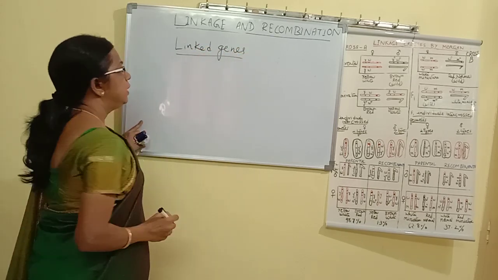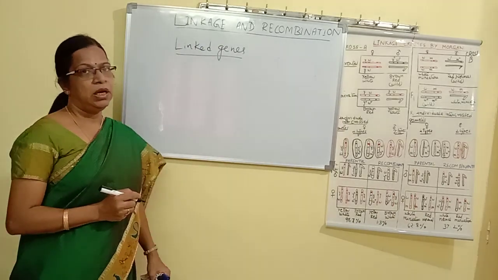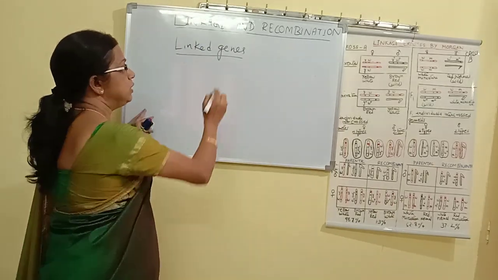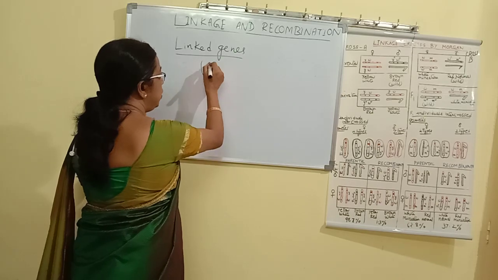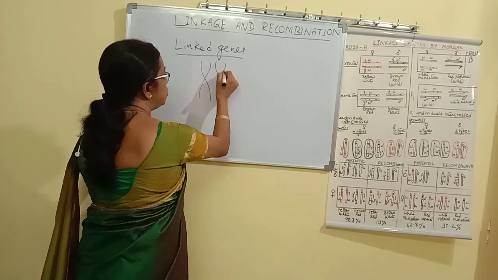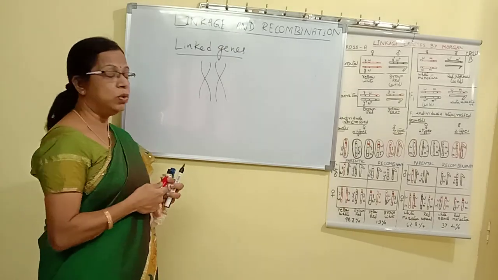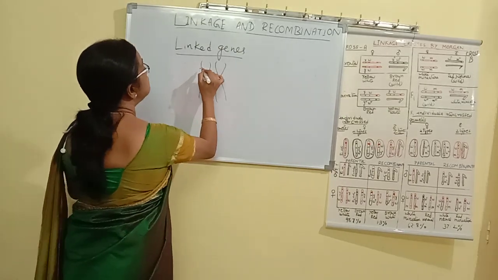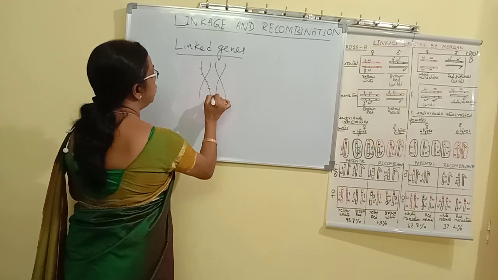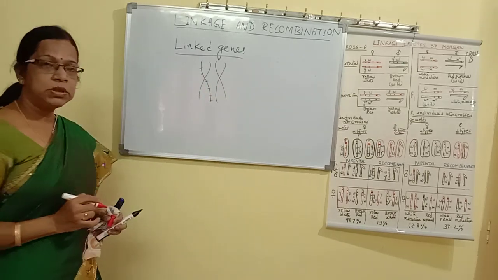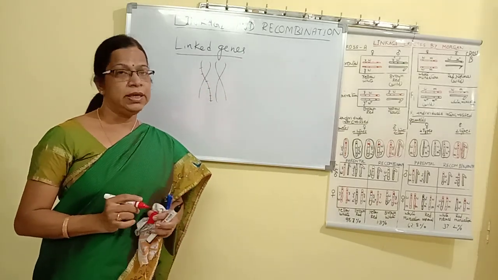Linked genes are those genes which are present in a homologous pair of chromosomes. Suppose we consider a homologous pair of chromosomes, then all the genes present in the homologous pair of chromosomes, we call them linked genes.